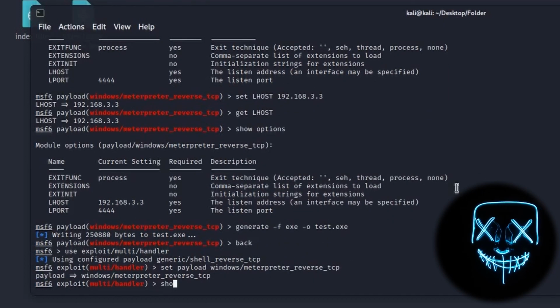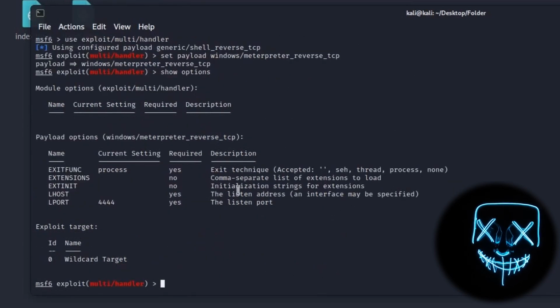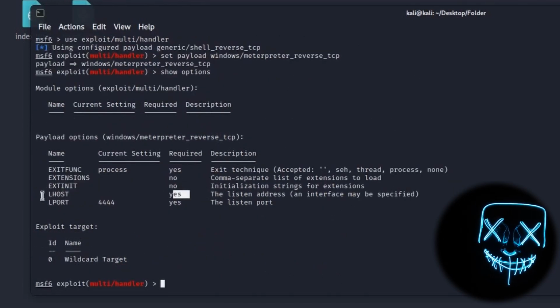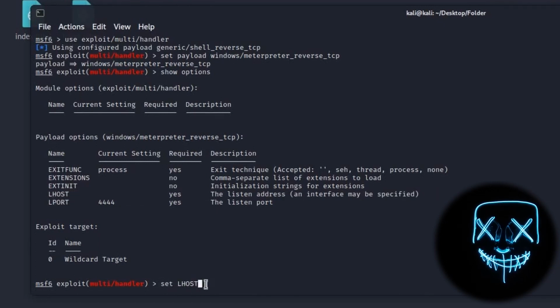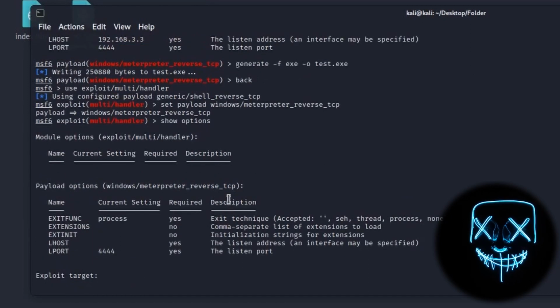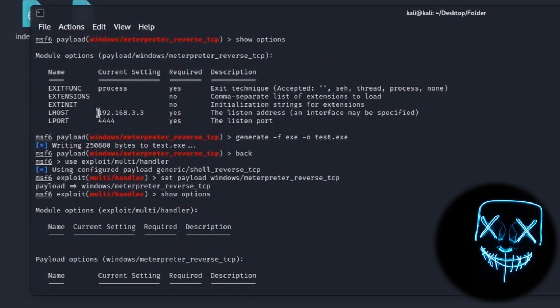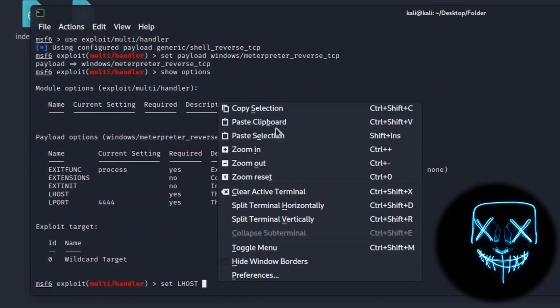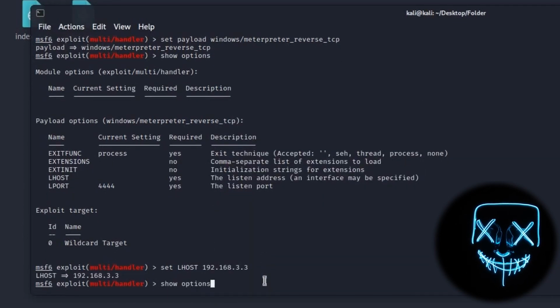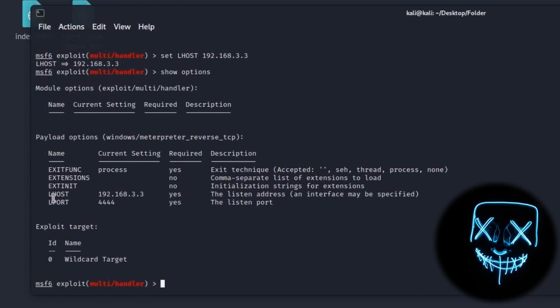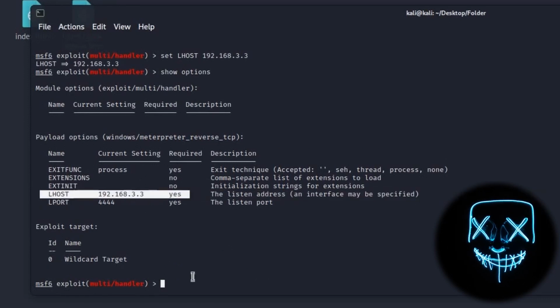If we type now show options, we will see that we need the LHOST. We will now set the LHOST, copy the IP address of Kali, and then paste that and press enter. Type show options again, and we will see that the LHOST has been changed.